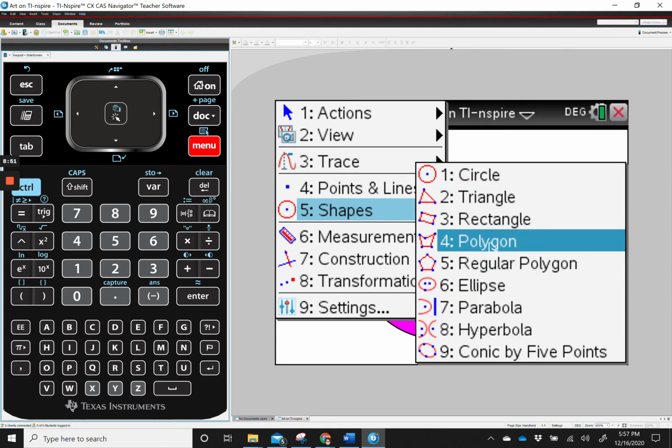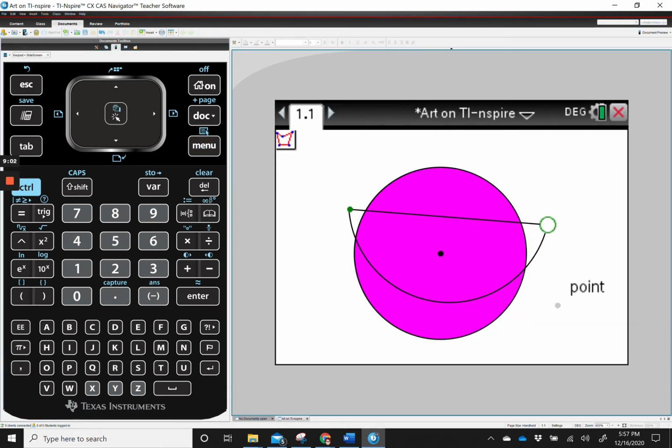The polygon tool is a great way of really designing an object exactly the way you want it. So remember, a polygon has to start and stop at the same place. So let's say I want to do the letter A, like a kind of, I don't know what you call it, a block letter A.